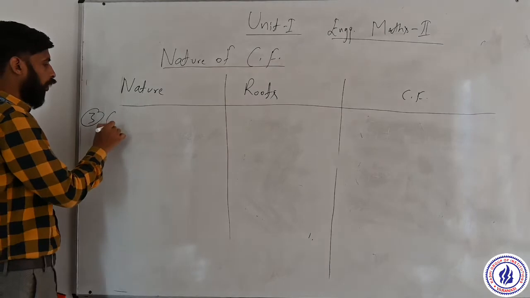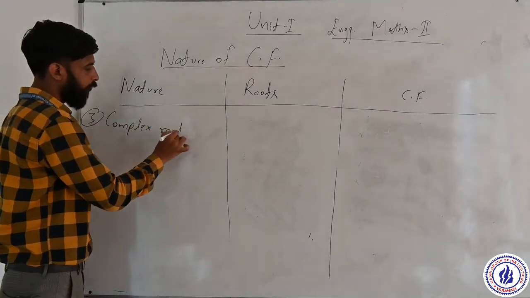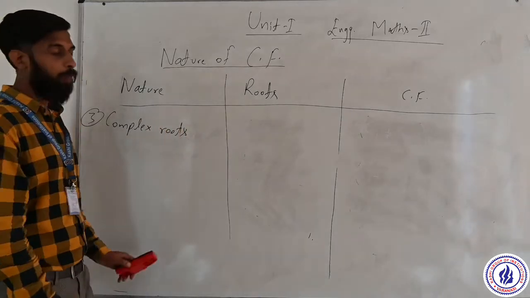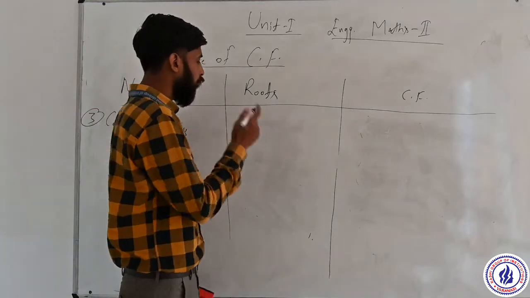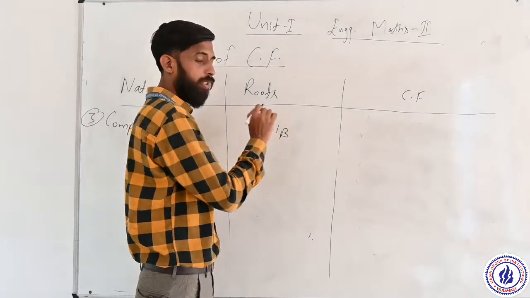Third, complex roots. Suppose we have the complex roots in the form alpha plus minus iota beta.